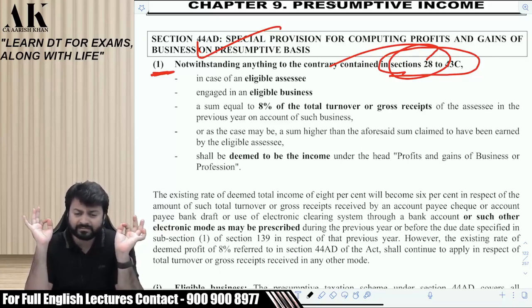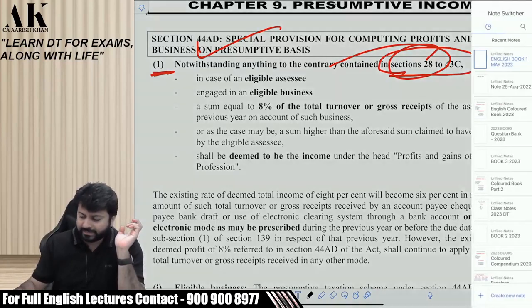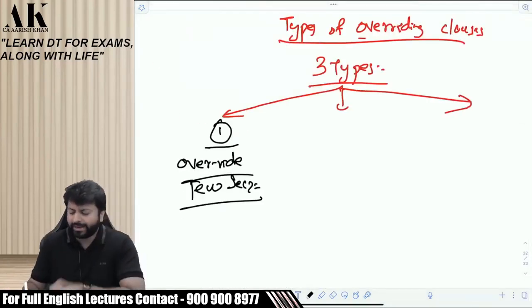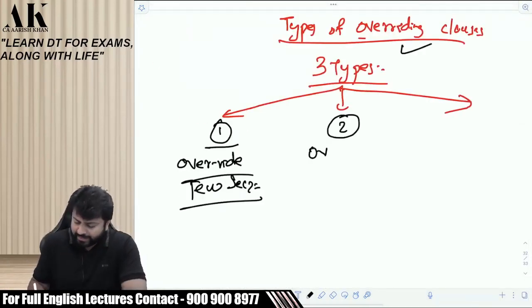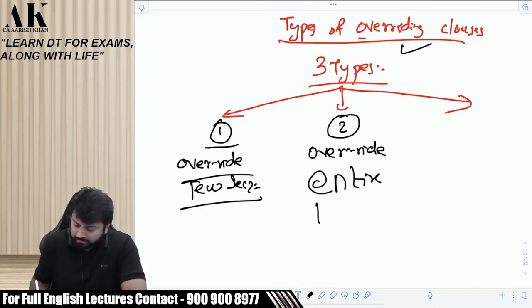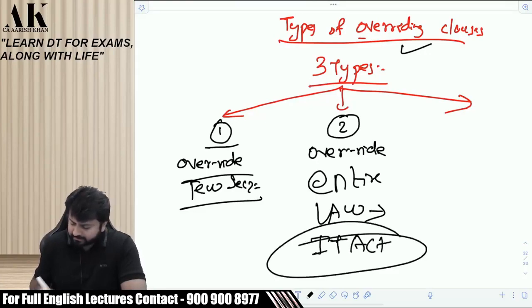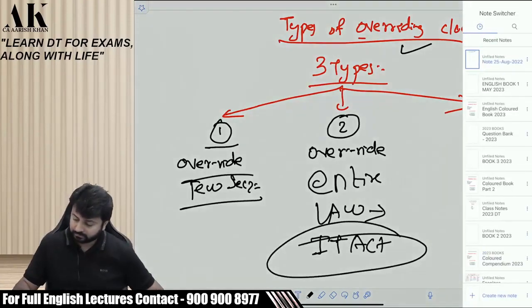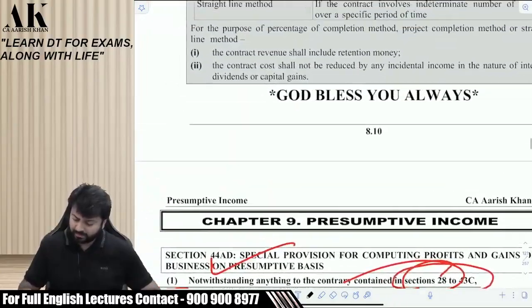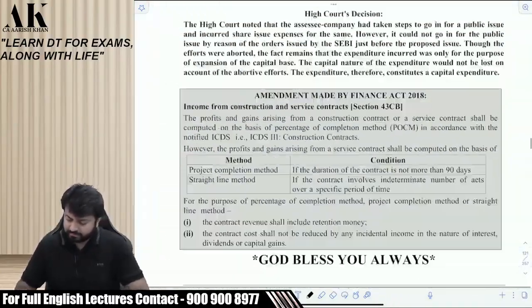Right? Now there is a second category of overriding clauses which override the entire law. Entire law means what? Entire income tax act. Let me show you those kinds of sections in your book itself.